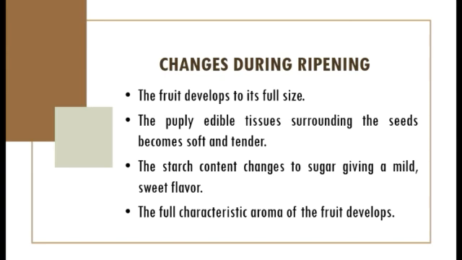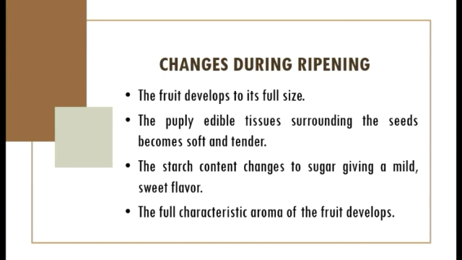It is important to know the ripening process of fruits because most fruits are good only when ripe, such as bananas, avocados, peaches, plum, and etc. Here are the common changes during ripening. The fruit develops to its full size. The fruit must achieve its maximum size before harvest because otherwise the fruit is still immature or unripe.